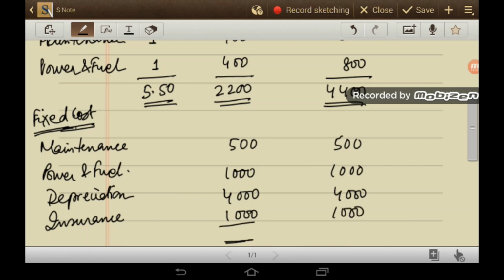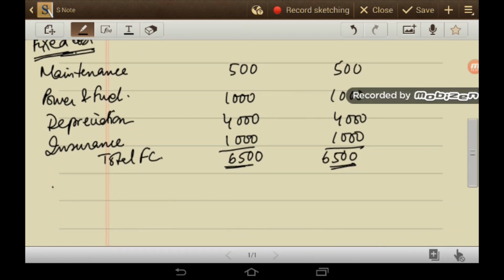So this is variable cost and this is total fixed cost. Total fixed cost is 6500.